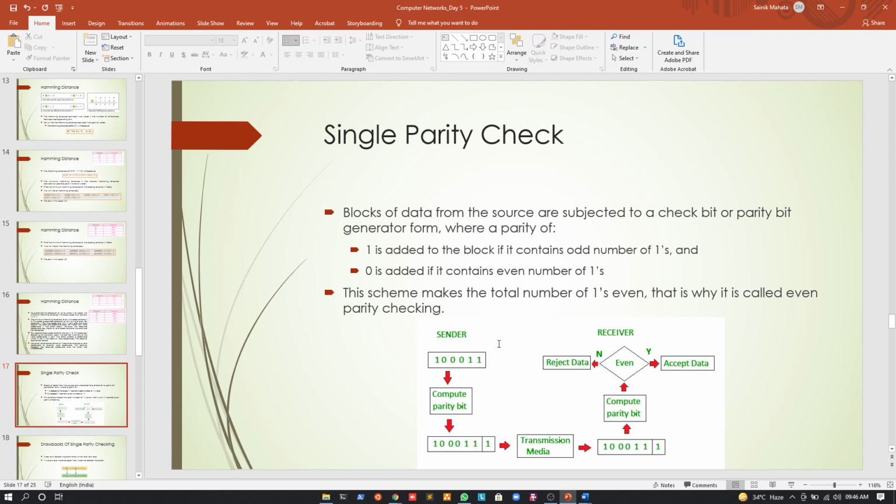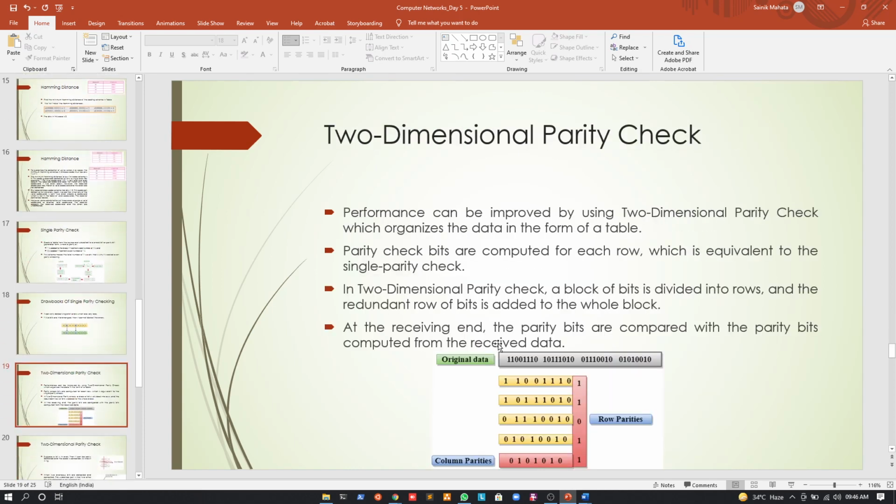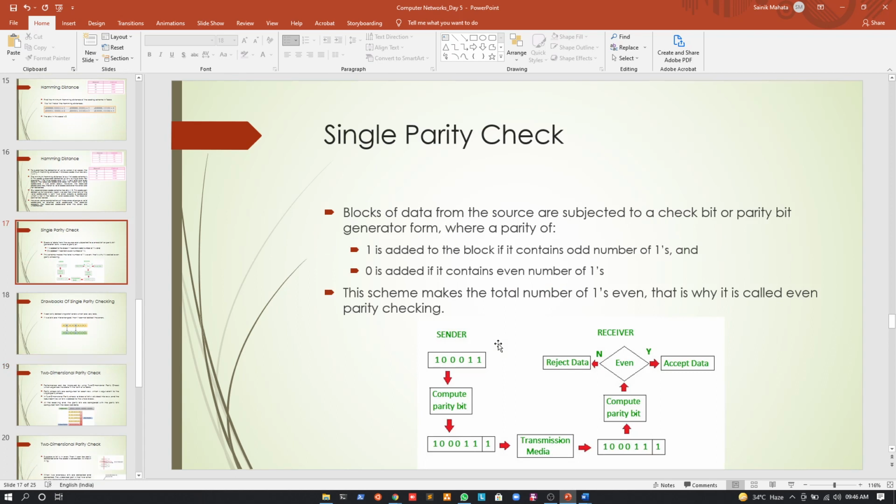So the first one is known as single parity check. The second one is known as a two-dimensional parity check, 2D parity check. So this can be called a single parity check, or in many books you will find it as 1D parity check, so one-dimensional parity check. Okay. So we can call it a single bit parity check or a 1D parity check. Then we can have a 2D parity check. Next we will have something called a checksum, and lastly we will have something called a cyclic redundancy code, which means actually CRC. Okay. Now let us see these one by one, and let us see whether we can complete this or not.